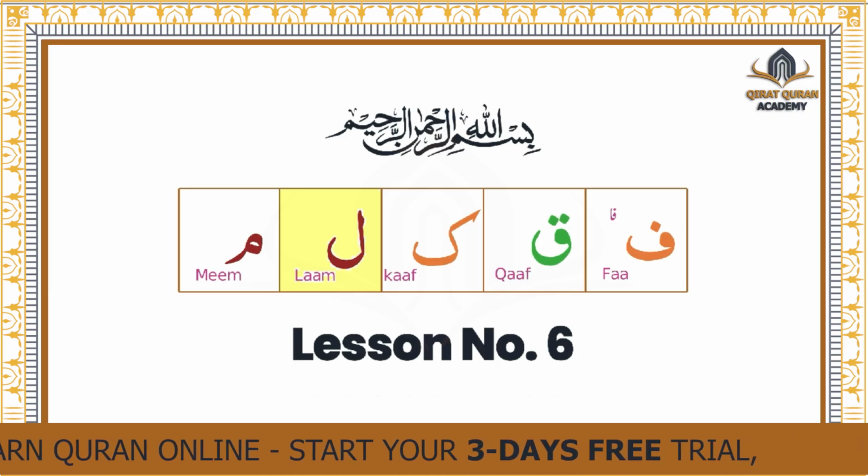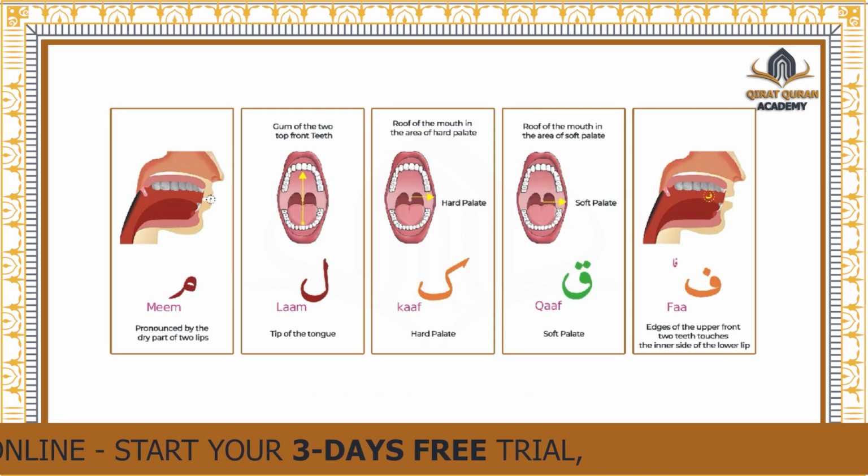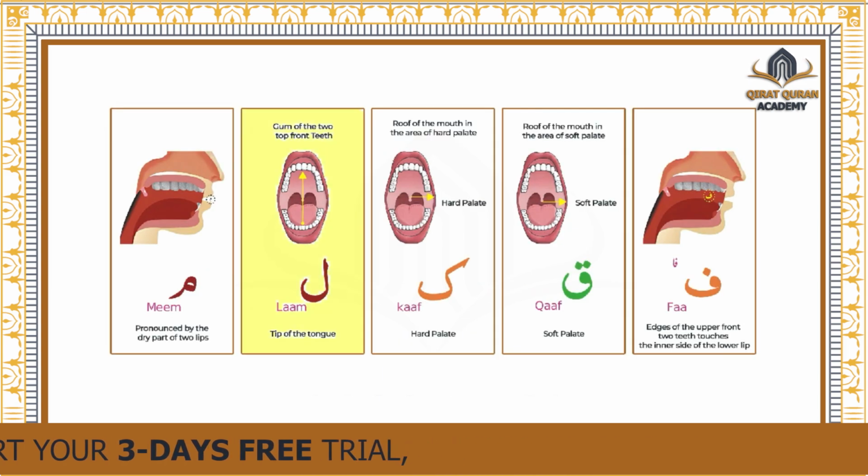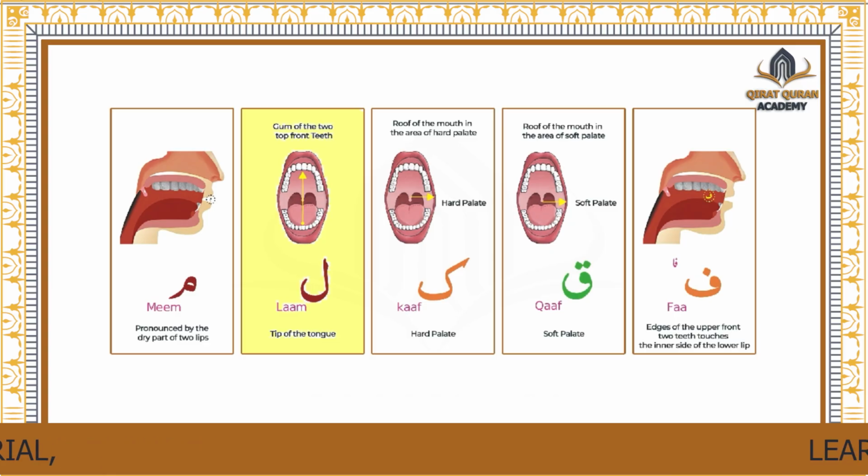Now let me show you the origin of lam. This is the inner view of the mouth. You can see how we pronounce lam.